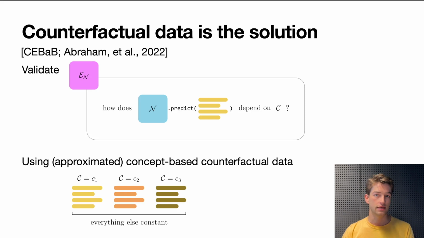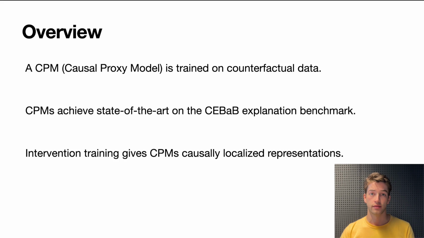So we know that we can use counterfactual data to validate explanation methods. But we want to push this even further. We want to use counterfactual data to build better and more robust explanation methods. That's what we set out to do in this work. We will first show how causal proxy models are trained on counterfactual data, how they achieve state-of-the-art explanation performance on CEBaB, and how intervention training gives causal proxy models causally localized representations, how this is different from normal representations that a model learns, and how this can be used for explainability. Let's start with the beginning.